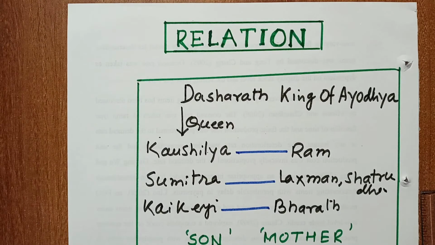Now I am going to explain about relation. The word relation is well known to each and every person. If we take our family, we have brother, sister, mother, father. These words, mother, father, sister and brother, are relations. I am going to explain one by one.